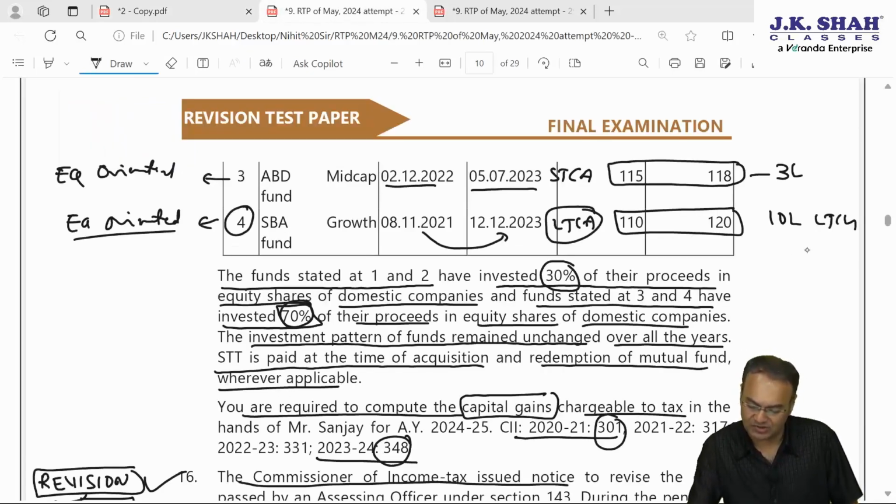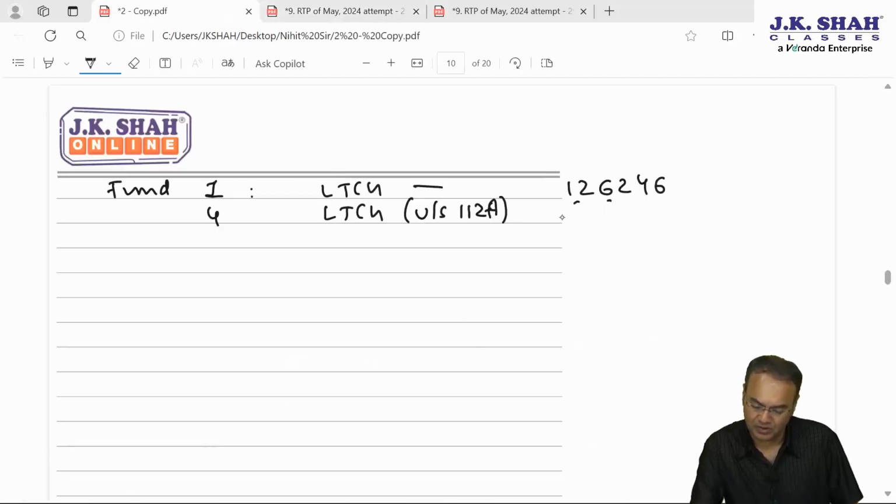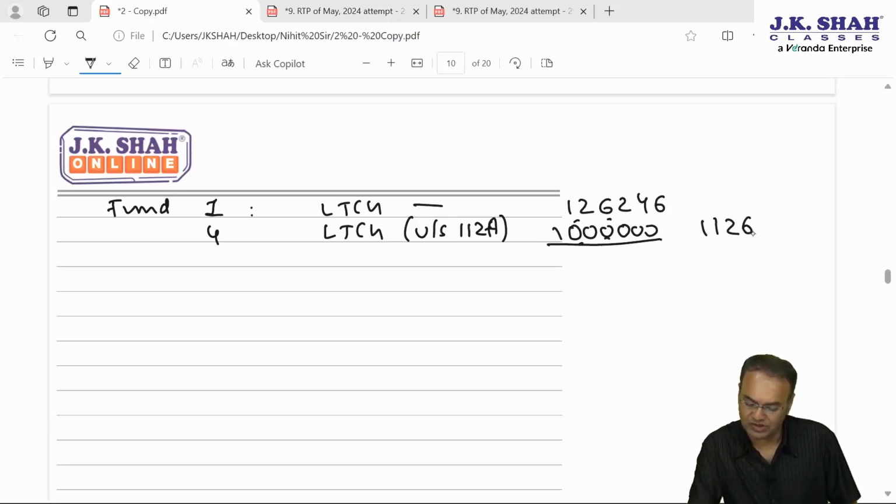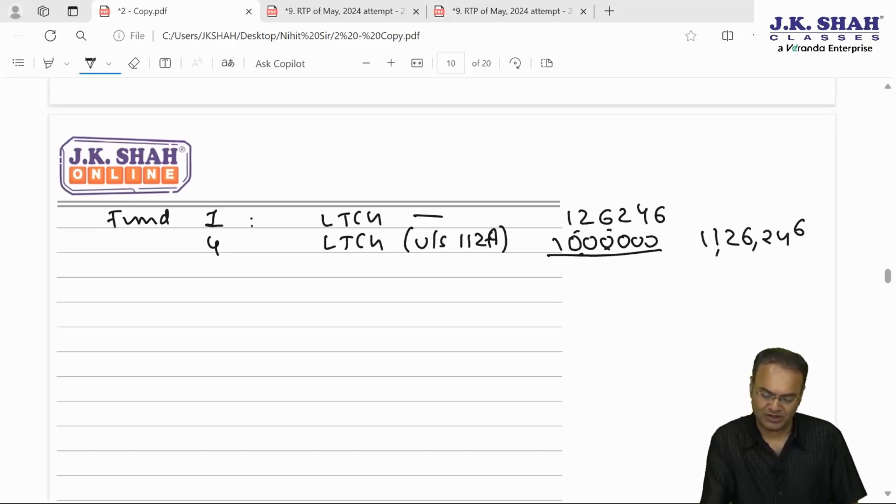How much was it? 10 lakhs. Total: 11 lakh 26,246. This is the amount of LTCG.